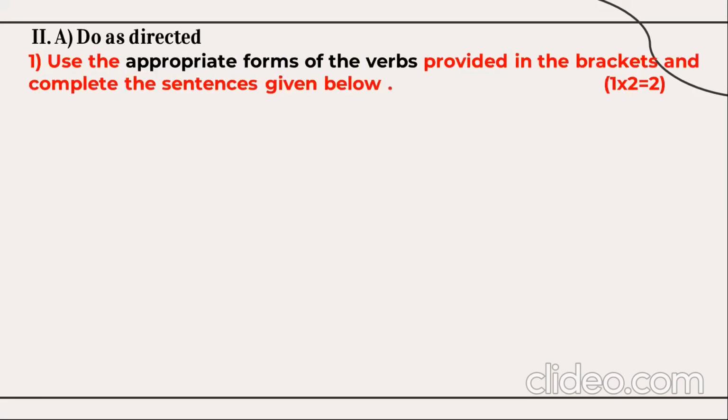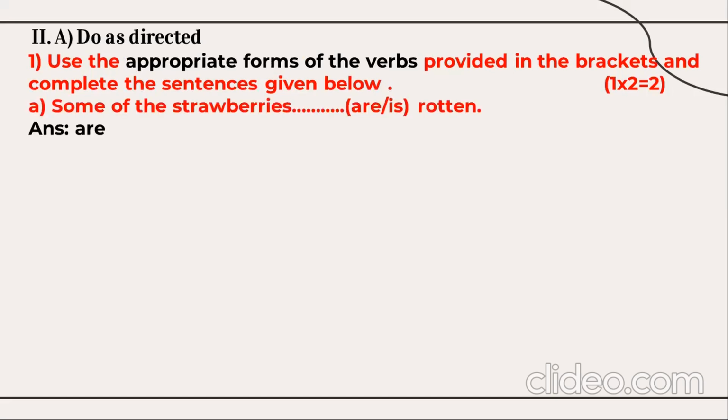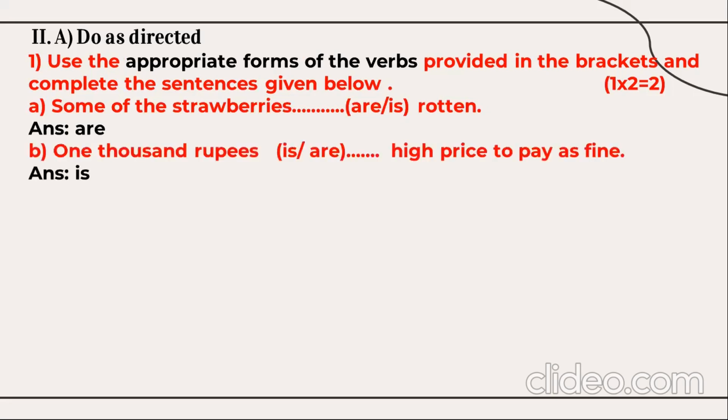Then remedial grammar here. Use the appropriate forms of the verbs provided in the brackets and complete the sentences given below. So you have here 2 questions from the tenses of the subject verb agreement. Number 1, some of the strawberries is rotten or are rotten. So the answer is are rotten because they are in the plural. Then 1000 rupees is a high price to pay as fine, not are, because 1000 rupees is considered as a single entity or as a singular noun.